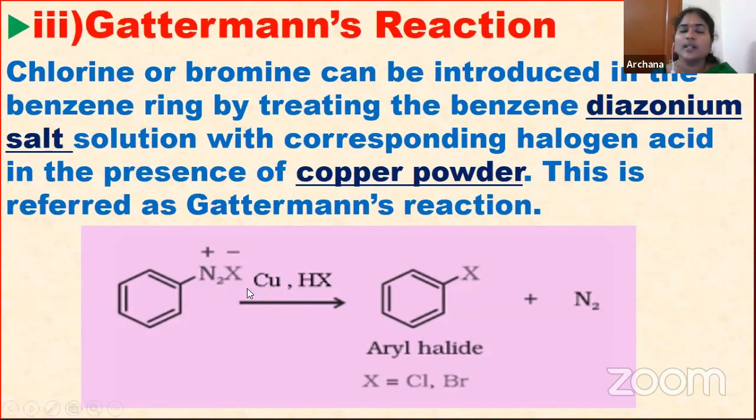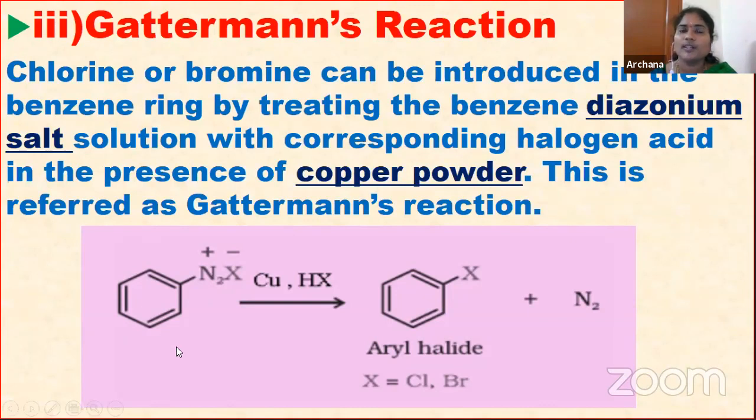So once again, what is meant by Gattermann's reaction? Chlorine or bromine is introduced into the benzene ring. How? When benzene diazonium salt is treated with halogen acid in presence of copper powder, it results in the formation of aryl halide and the releasing of nitrogen. This is called Gattermann's reaction.